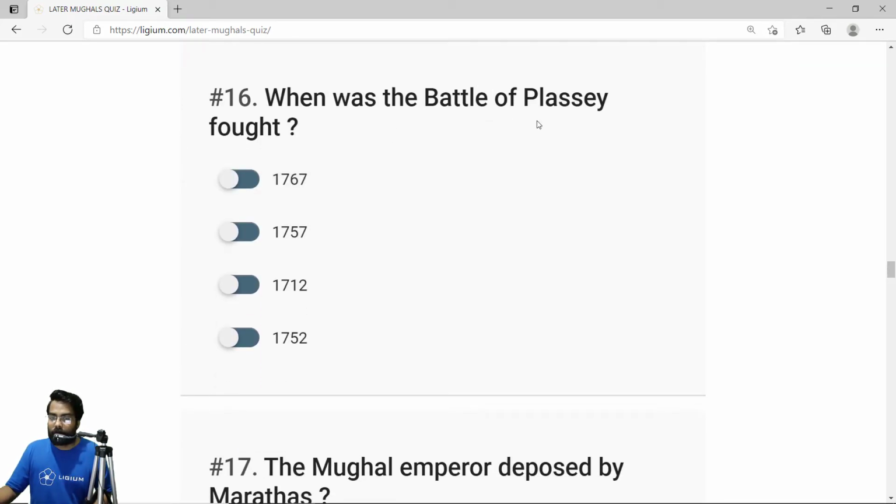When was the Battle of Plassey fought? The Battle of Plassey is a very important event in the history of India. It was fought in 1757. For now, just remember 1757.